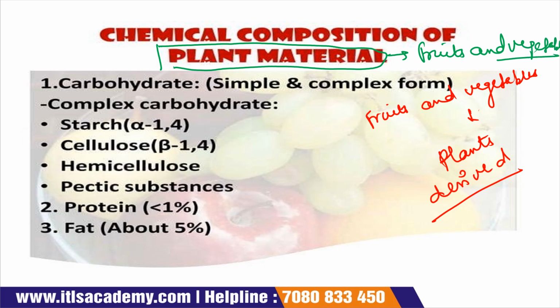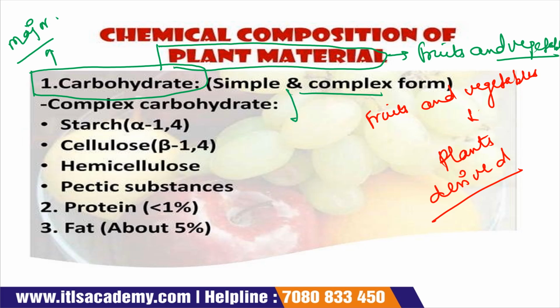Now the first one is your carbohydrate, because this is the major composition of the fruits and vegetables. Both simple and complex forms of carbohydrate are present.